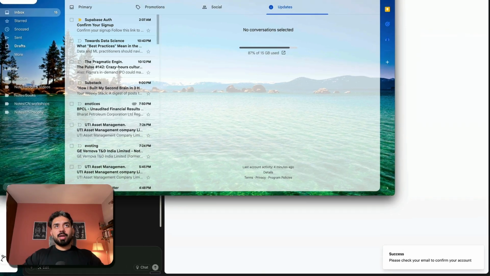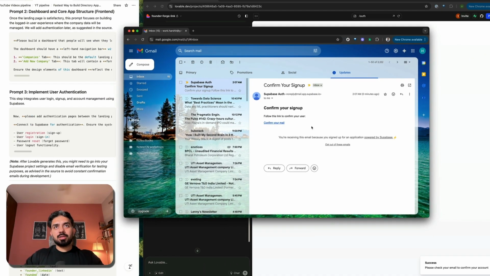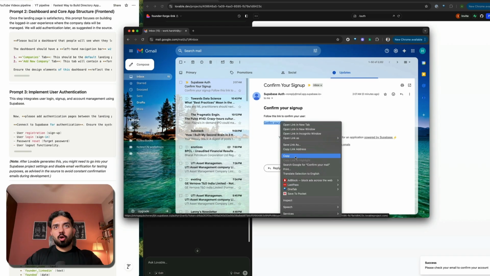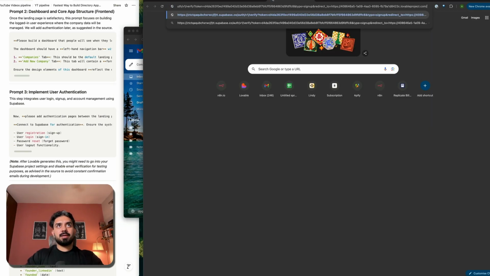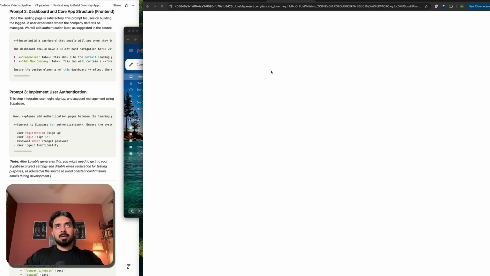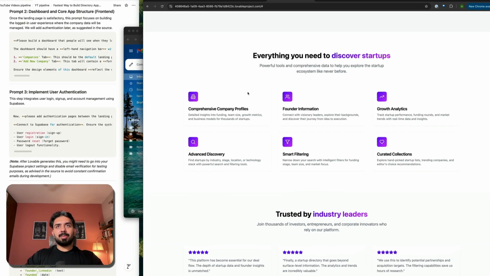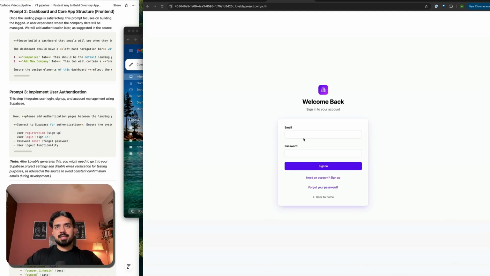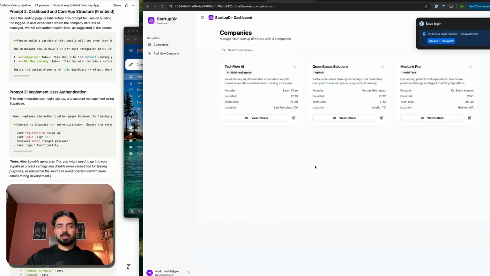All right, so here you can see that I've got Supabase Auth. So here I'll just copy this link address and go here. I'll just confirm. There should be, that's it. This is my application. So I should be able to sign in from here on by using my email and password. And by the way, if you want to add sign in with Google or any other provider, you can do that as well pretty easily. So adding password, the simplest way. All right, great. So I can see the dashboard now.